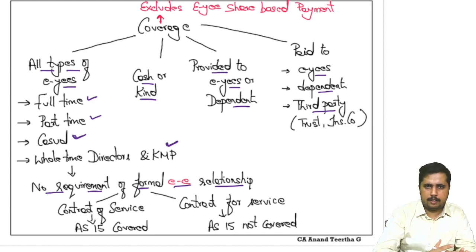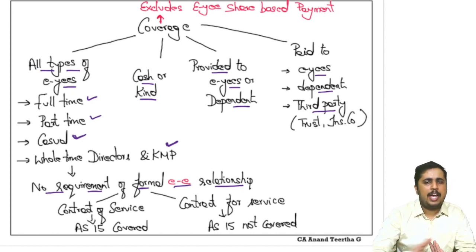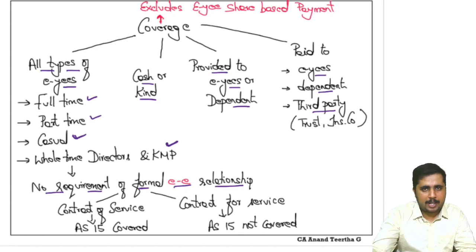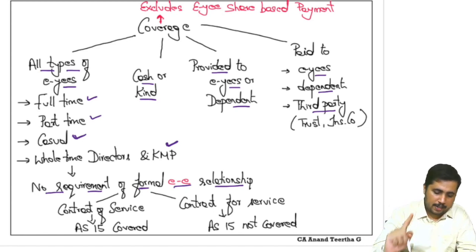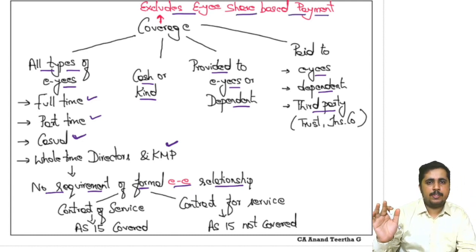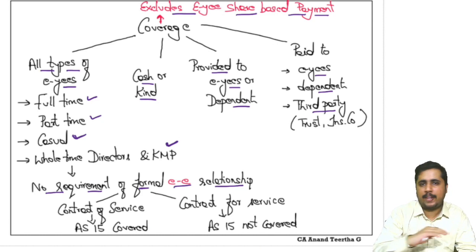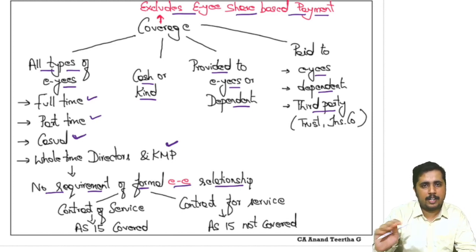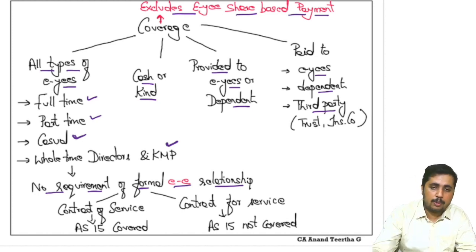So we saw specifically what the standard tells us, but in general, any payment made by an employer to an employee in the course of employment, whereby they give services and we make a payment, is covered by AS15. Only one exception to the rule: employee share based payment. The employee stock option plan, as we normally call it, is not covered by AS15. That is actually covered by a guidance note provided by the Institute. So here it is not covered. So we will be learning all the payments we make excluding the employee share based payment.